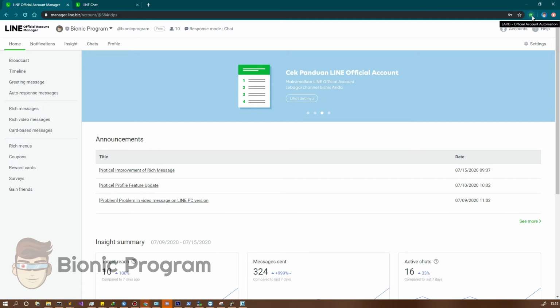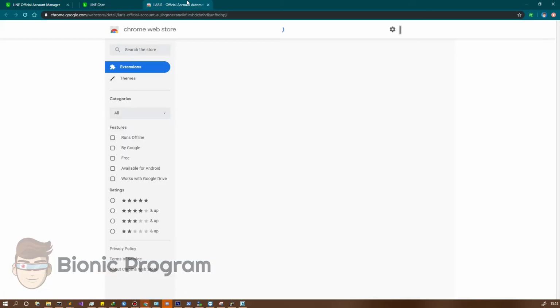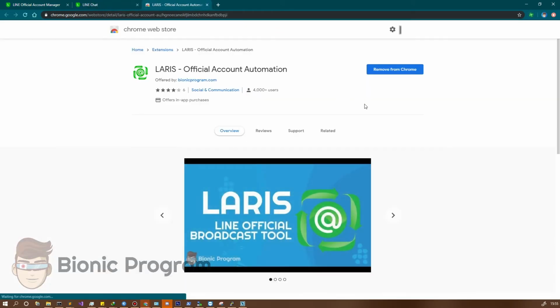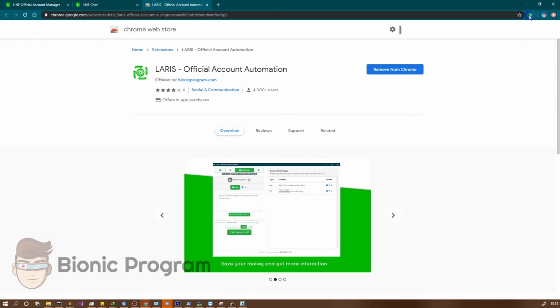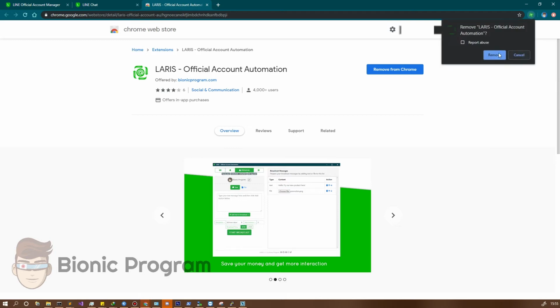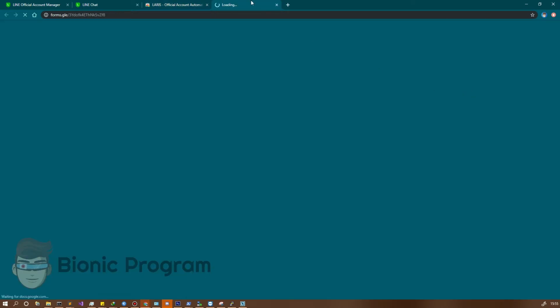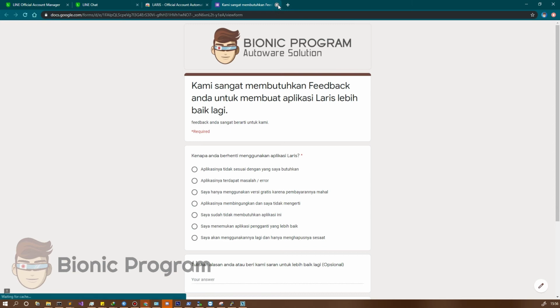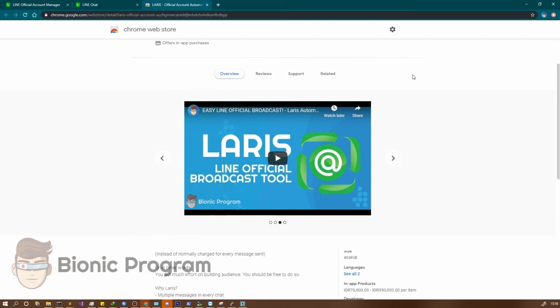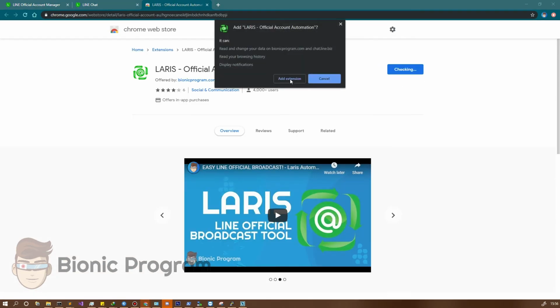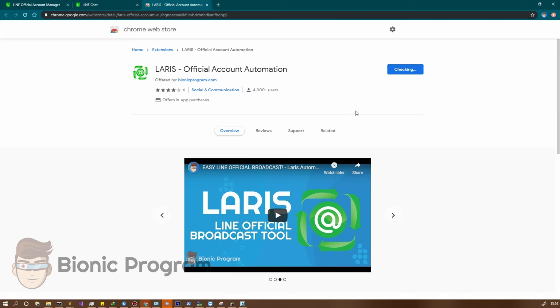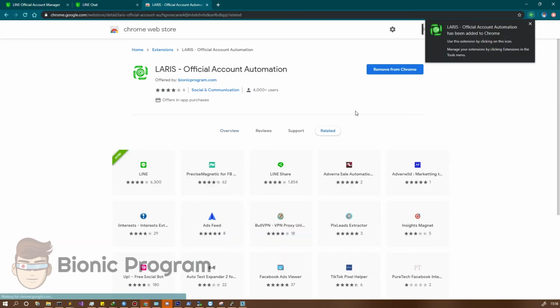So go to right click the LARIS icon and then go to the Chrome store like this, and please reinstall your LARIS by right click, remove like this. You can ignore this. After that, add it to Chrome again.